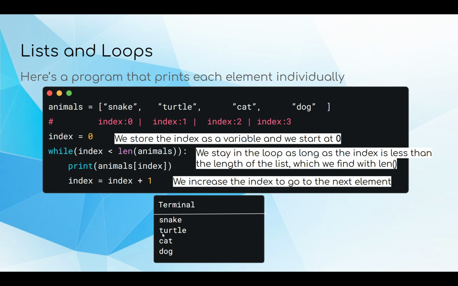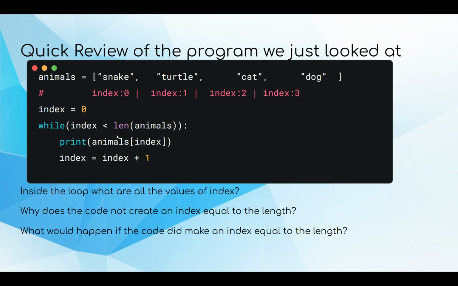So that's basically the same as moving to the next element in the list. And what our terminal is going to end up being is just going to be snake, turtle, cat, dog, because we're printing and then going to the next one and then printing again. So I want you guys to think about at every point in the loop, what are the values of index going to be? What is it going to count up to?